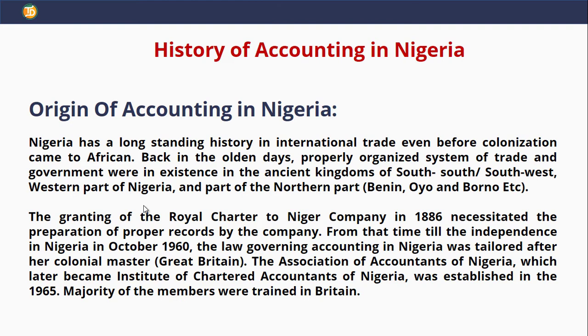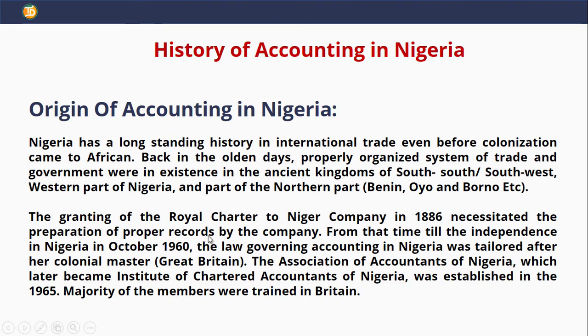So our forefathers have been keeping records of business transactions, even in the ancient Oyo Empire, Benin Empire, and even the northern part of the country. They've been keeping records of their business activities. That's how accounting started.